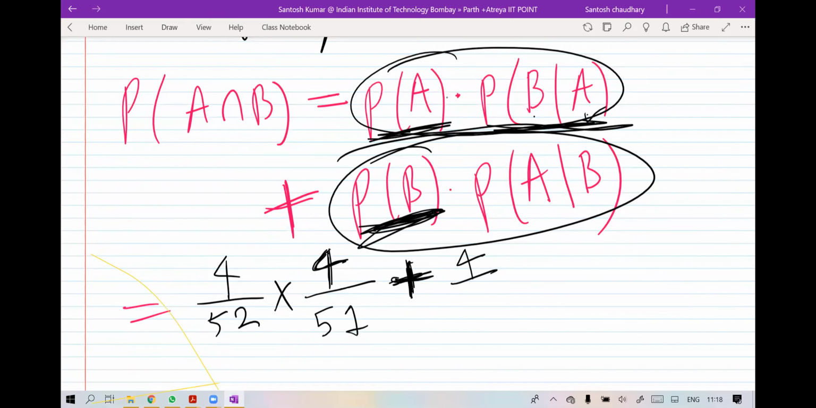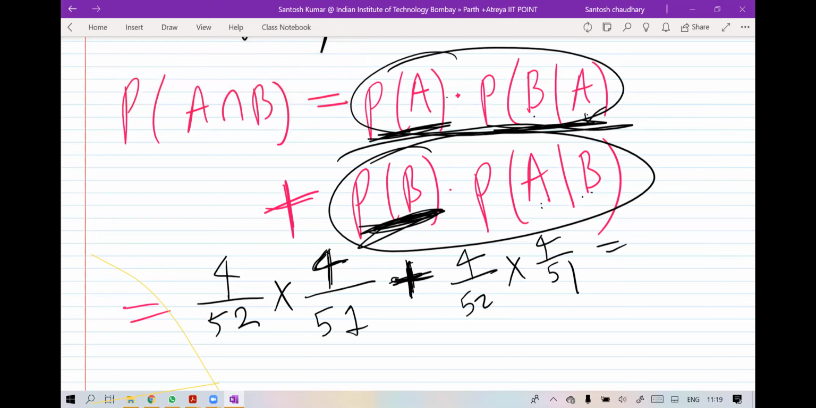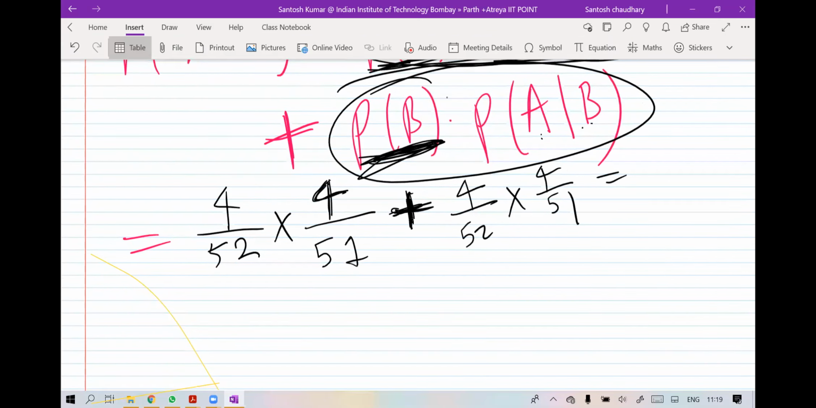So 4 out of 52, and A given B: getting a king when you know the first card was an ace. You are given that the first card was an ace. So what is the chance of it being a king? Yes, 4 kings are there out of 51. So finally you simplify this and you will get the answer. What do you get? Anyone solved it?